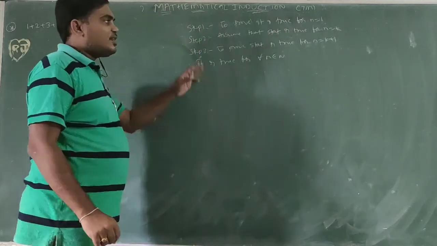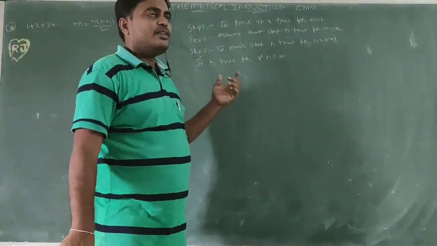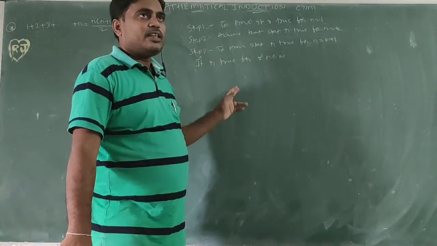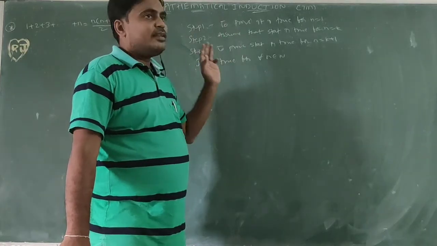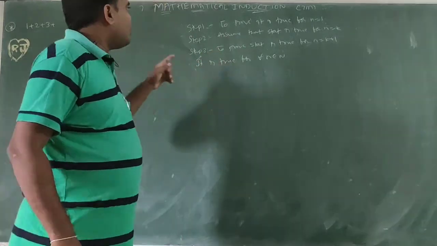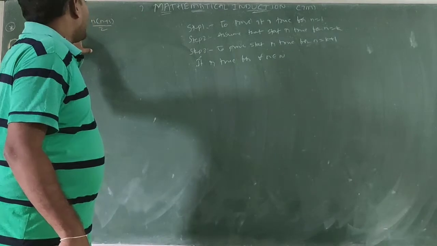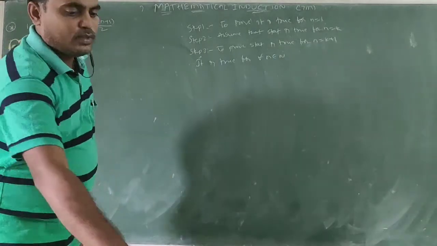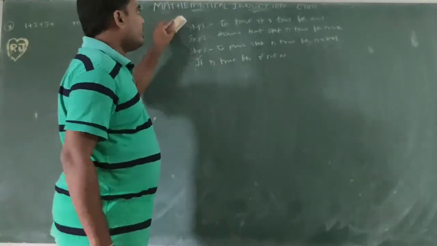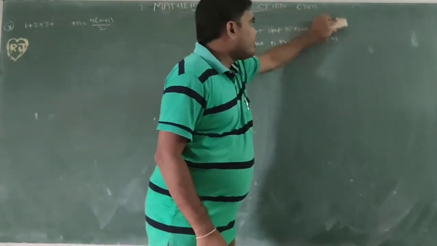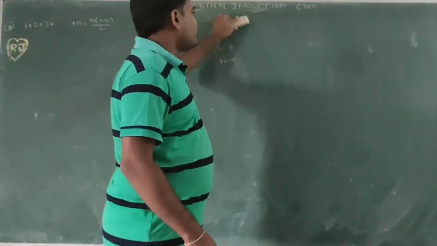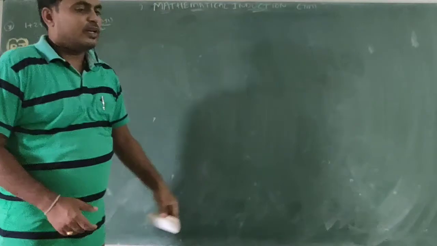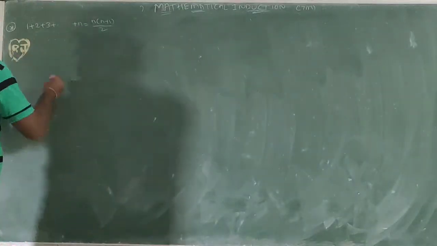So if these 3 steps are satisfied, how is it true for all natural numbers? I will explain. Before that, I want to prove this one. Later, how it applies, I will explain. First step. What is the first step? Step 1.